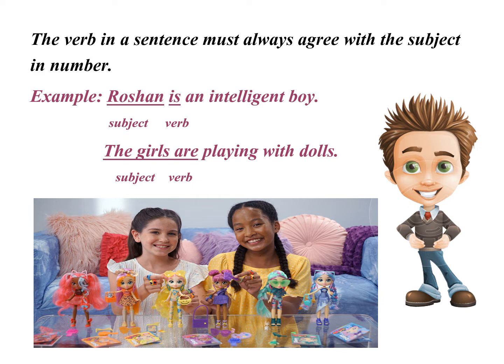Roshan is an intelligent boy. Roshan is the subject over here. He is one single person. So, with the singular noun, a singular verb will follow. Roshan is. Is is the verb, an intelligent boy.